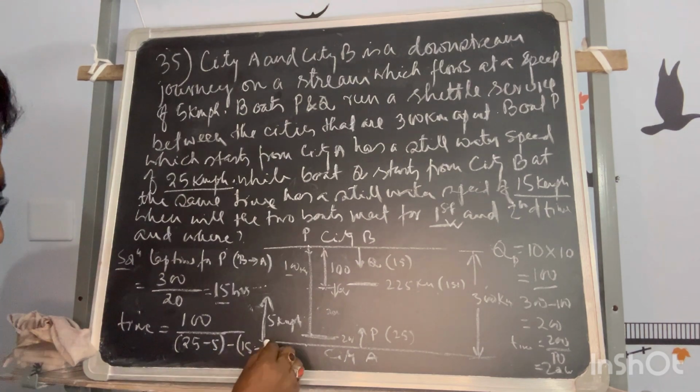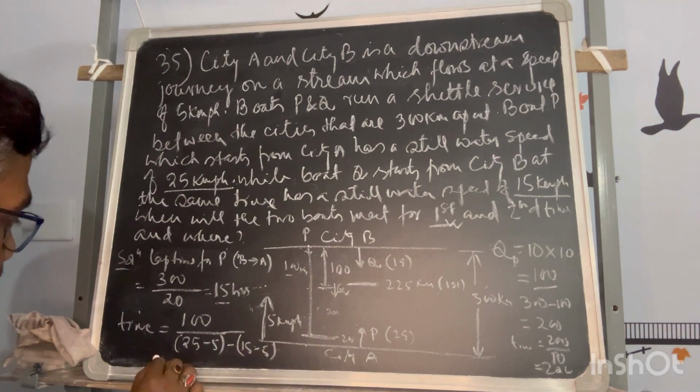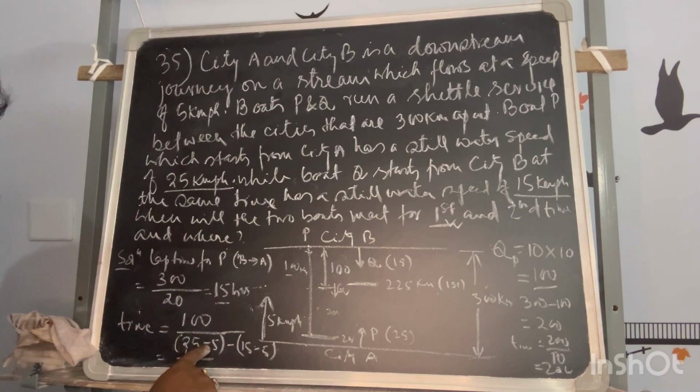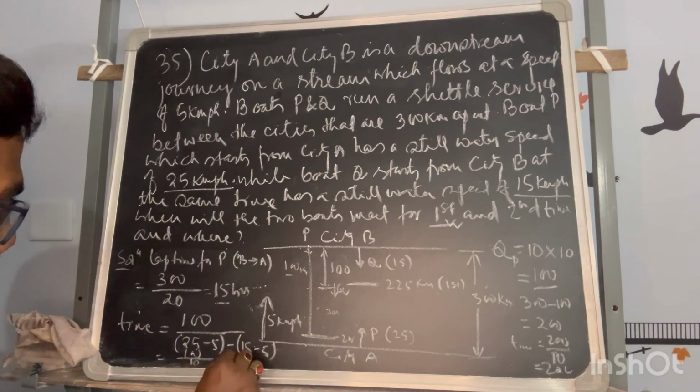So this will be the relative velocity. So this is equal to 100 divided by how much? This is 20, this is 10. So ultimately 10. So this will be 10 hours.